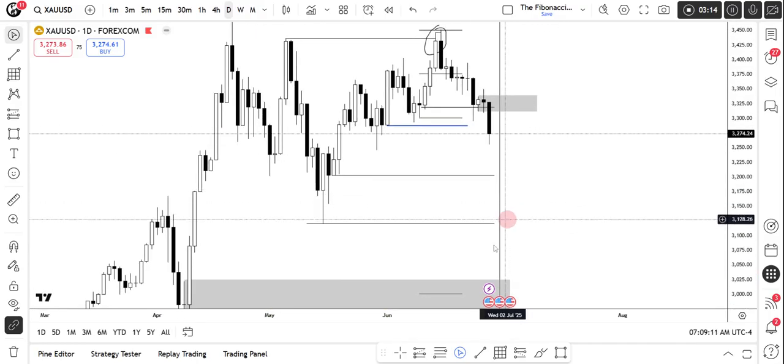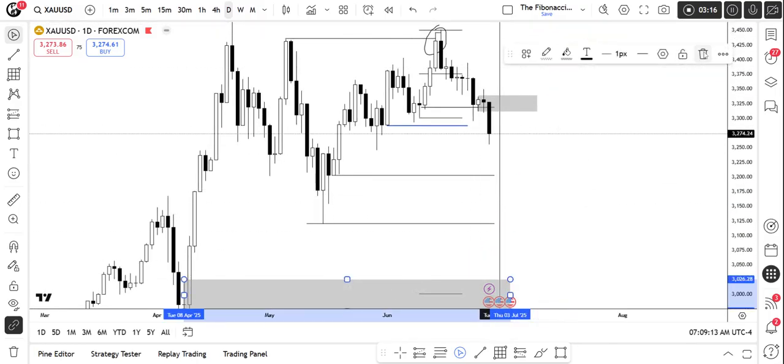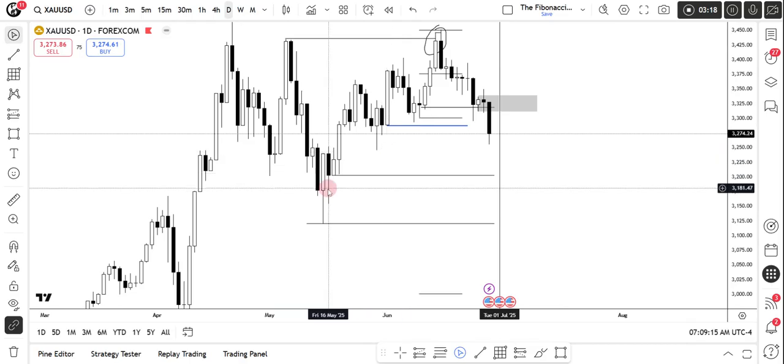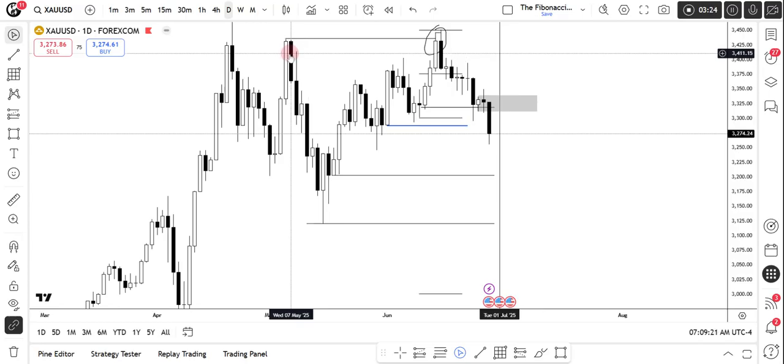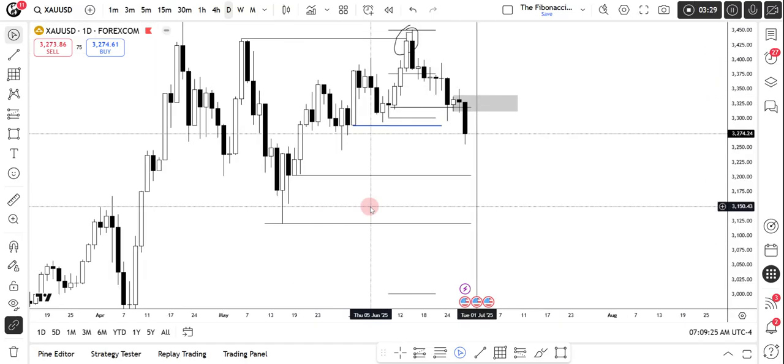But currently we will be focusing on trading only in this range, and we're expecting price to come and sweep out this low, and after that this low. And these are the current week expectations for gold. Euro and GBP are not clear at this moment, so I'm avoiding them until next week. So let's see how the next week goes.